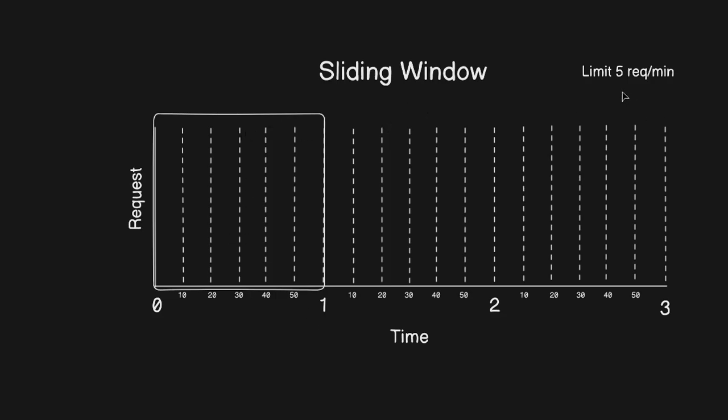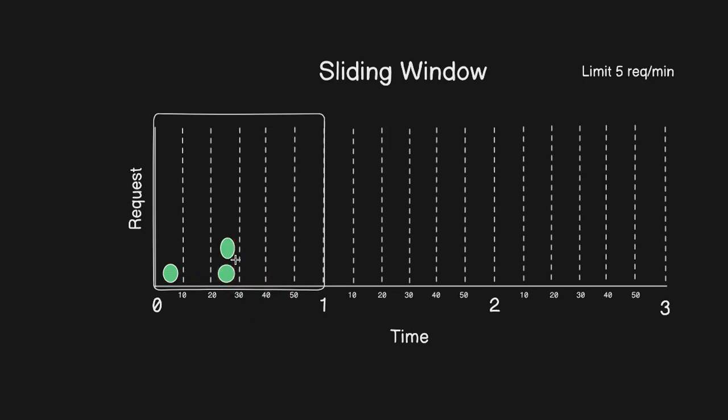Suppose we are accepting a maximum threshold limit of 5 per minute. This is the window, and it has a 0 to 60 second, one minute limitation. It accepts 5 requests. Suppose a user sends a request to the API, this is the first request, so the system accepts it because it is the only request.